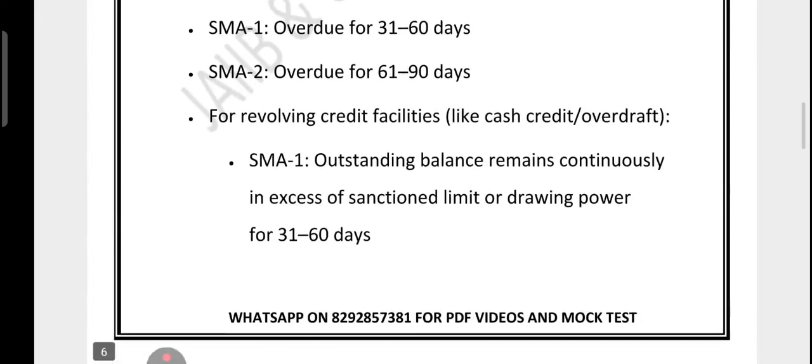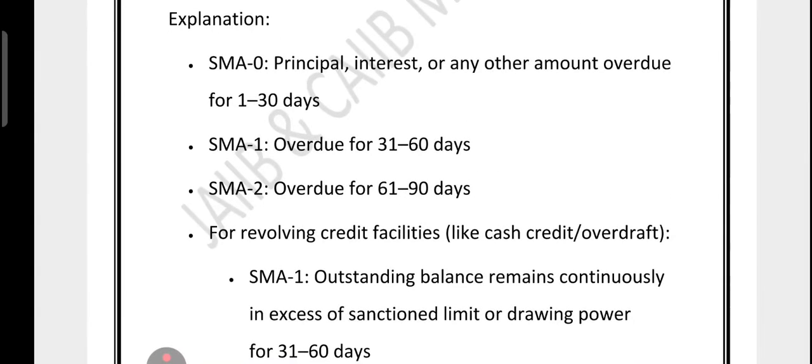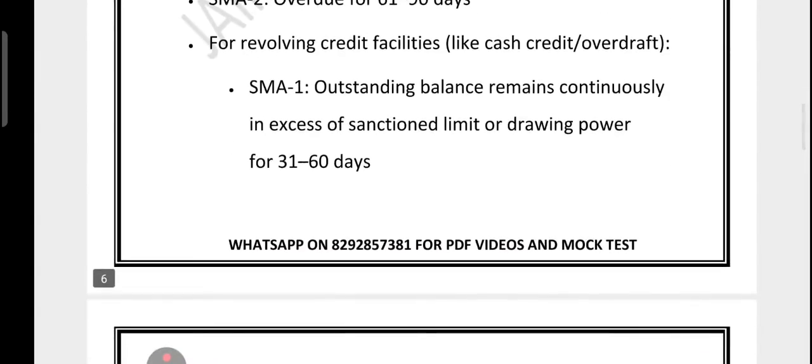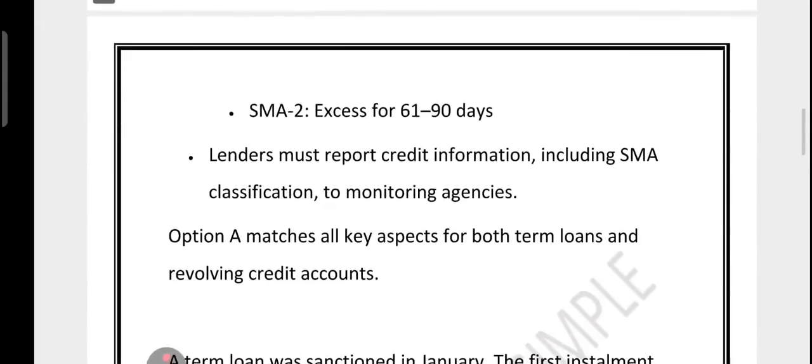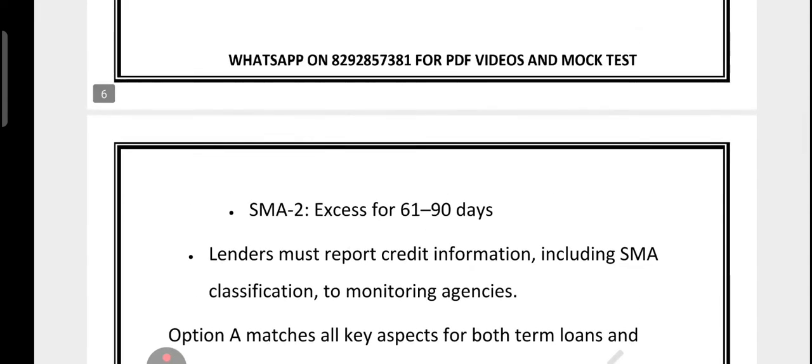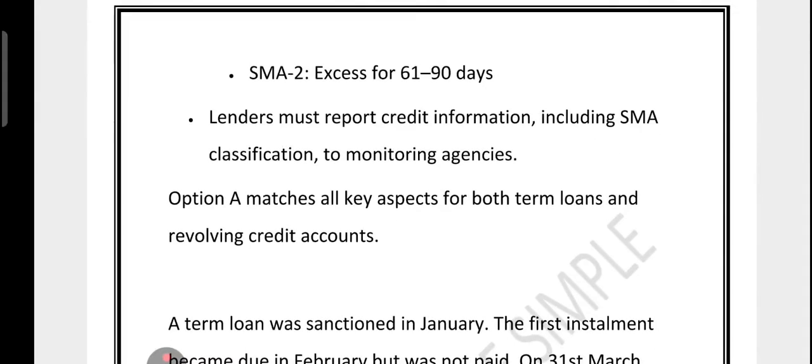So let's quickly recapitulate what we have covered so far. SMA0 means overdue for 1 to 30 days, SMA1 means overdue for 31 to 60 days, SMA2 means overdue for 61 to 90 days. For revolving credit, if the outstanding amount exceeds the sanction limit for 31 to 60 days, then it is SMA1, and if it exceeds the sanction limit for 61 to 90 days, then it is called SMA2. After 90 days overdue, NPA classification kicks in.